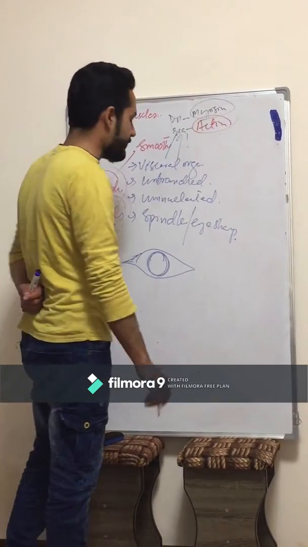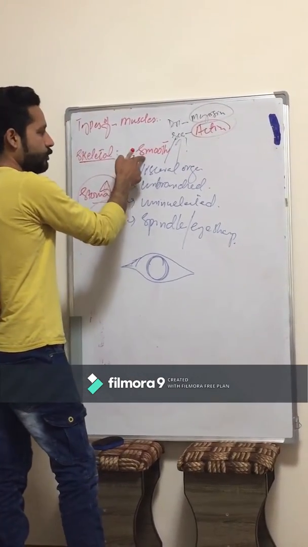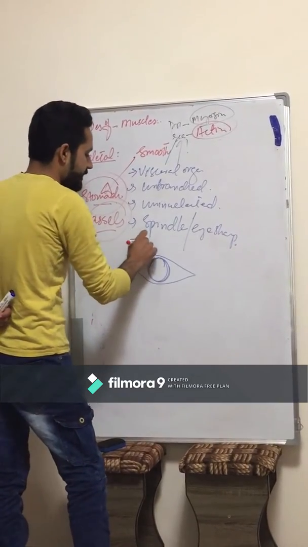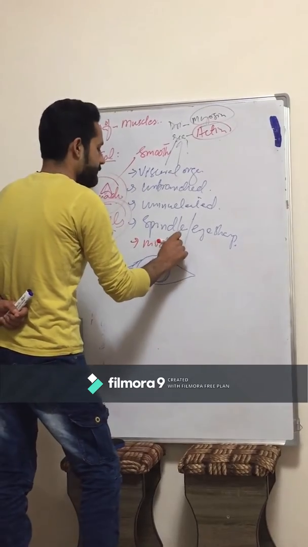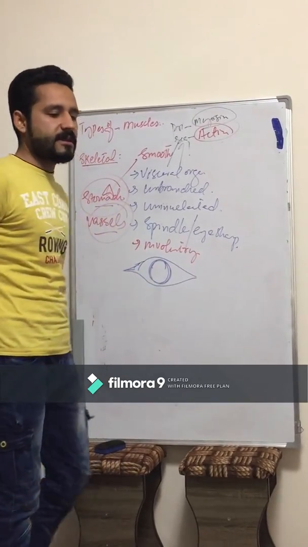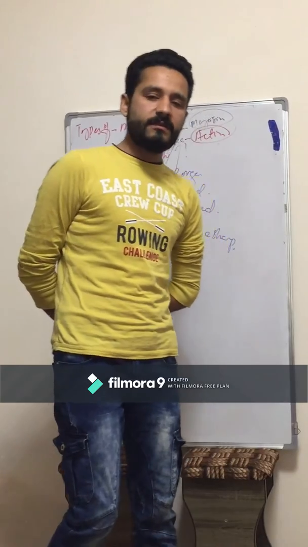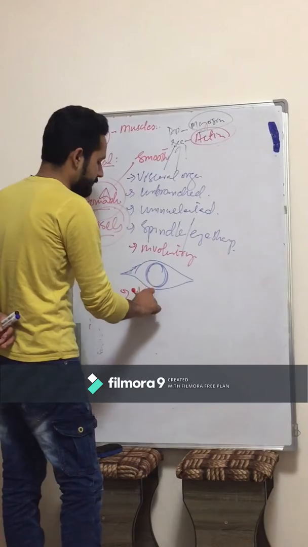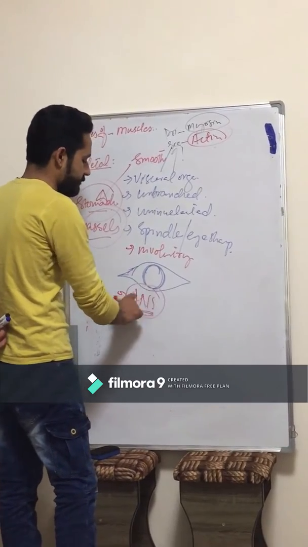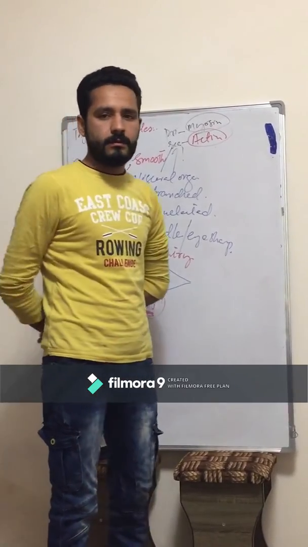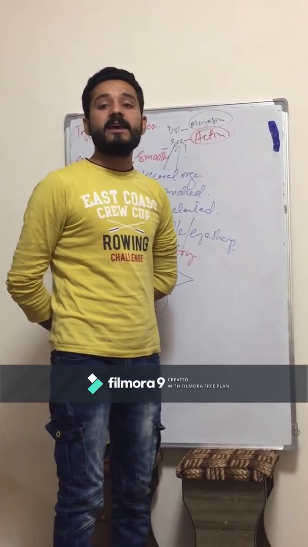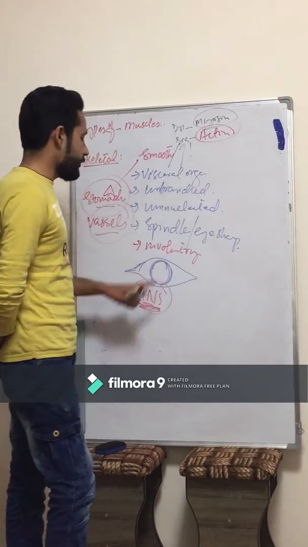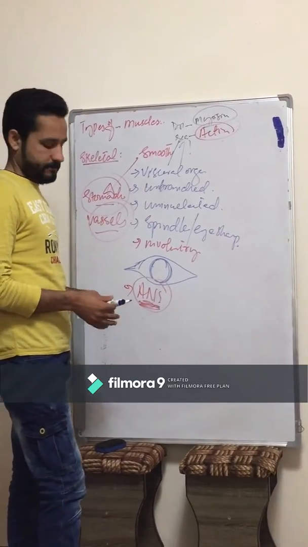Which type of muscles are found there? Smooth muscles. Another point is, smooth muscles are involuntary, while skeletal muscles are voluntary. Involuntary means this is not under our control. So we can say this is under the control of the autonomic nervous system, ANS. The autonomic nervous system is not under our control, but the muscles contract and relax automatically. Therefore it is also called involuntary muscle.